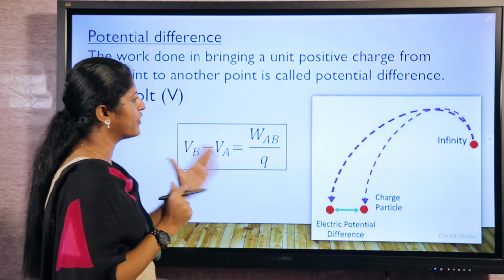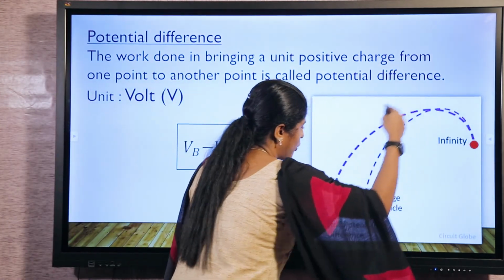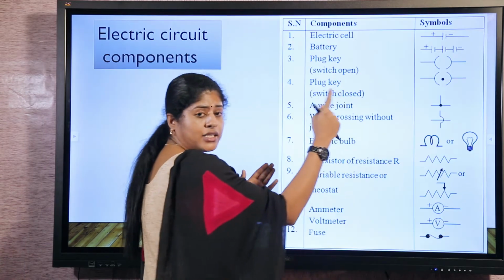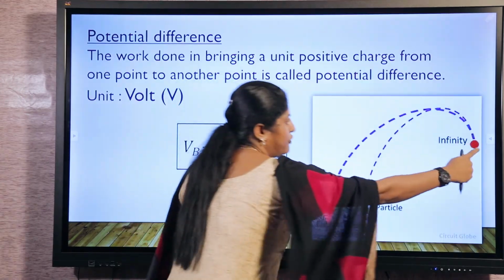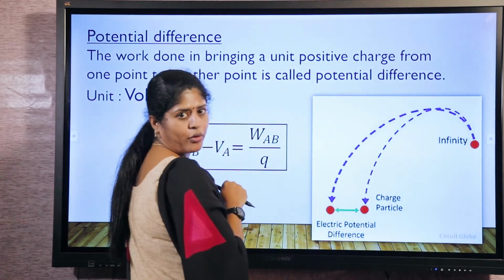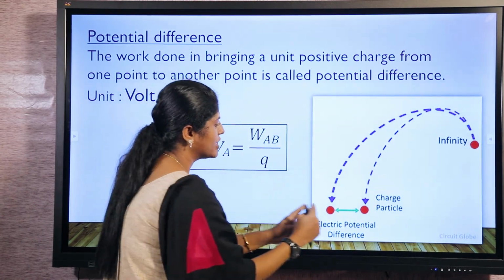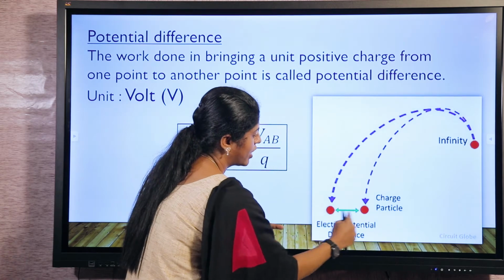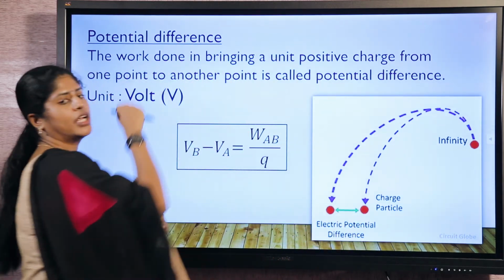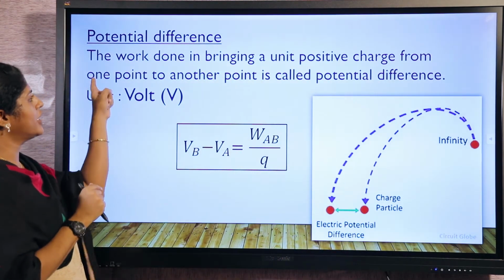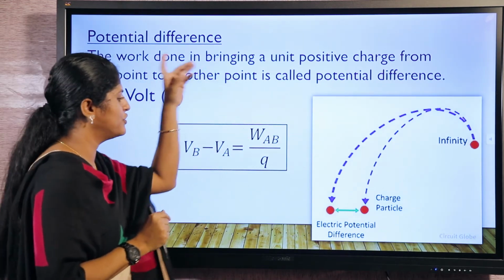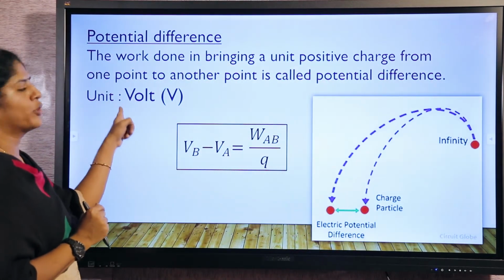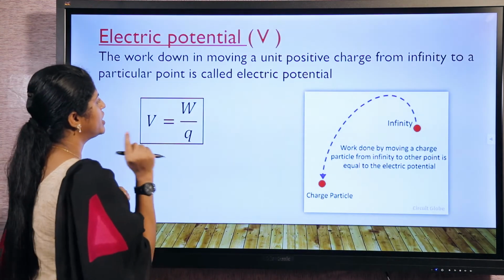See, now you know what is electric potential: work done in bringing a unit charge from infinity to a particular point. If I want to move a charge between two neighboring points, two nearby points, the work done is termed as potential difference. So the work done in moving a unit positive charge from one point to another point is termed as potential difference. See the difference between these two quantities?